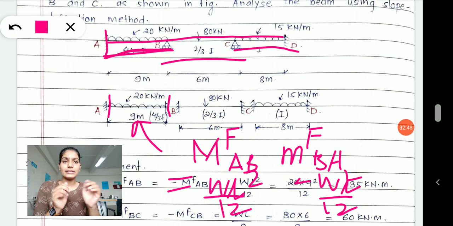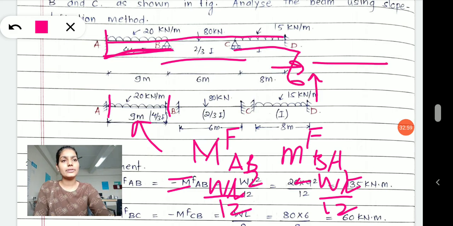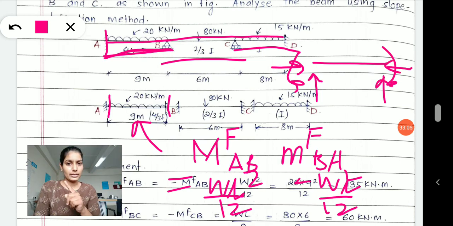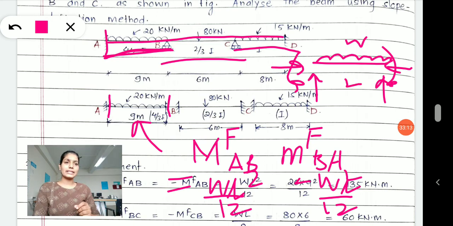Release the fixed ends, apply the reactions at that point, and apply the uniformly distributed load of W kilonewton. How? A, 1, 2, 3. This is how 6 reactions are applied at the two ends. Then you have a uniformly distributed load W upon it, consider span L, and try to analyze the moments in this beam.